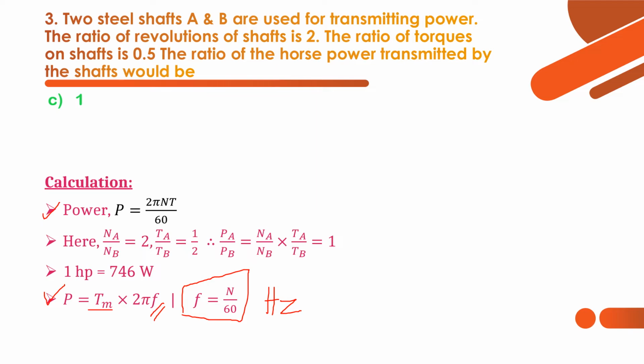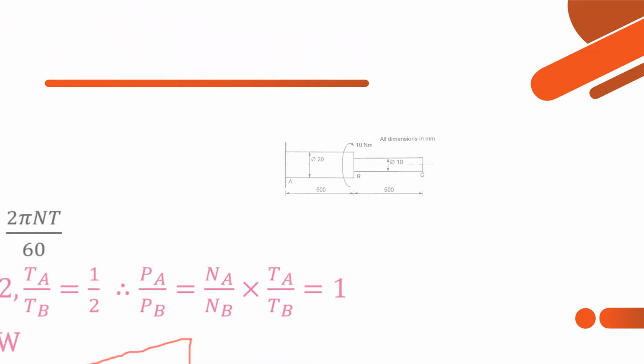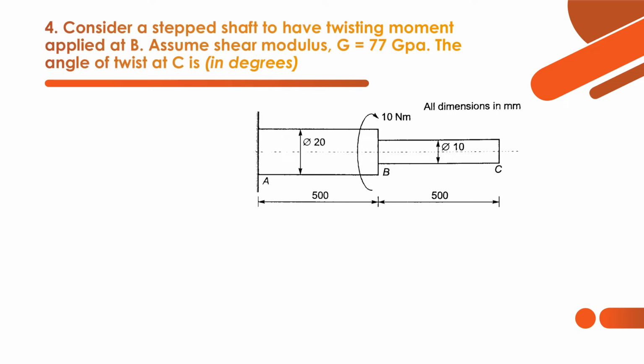Now let's move to next question. This question is based on shafts in parallel and series. Consider a stepped shaft to have twisting moment applied at B. So this is a stepped shaft. Here one shaft AB and BC another shaft with different diameters, and at B they are applying torque of 10 Newton meter. And here they have given the material properties like shear modulus G is equal to 77 gigapascal, and we have to find the angle of twist at C.